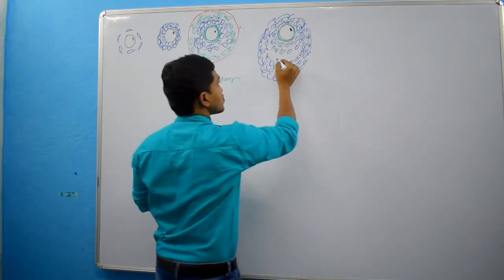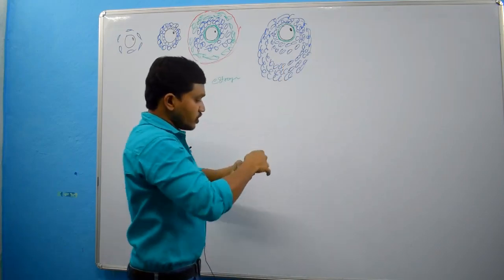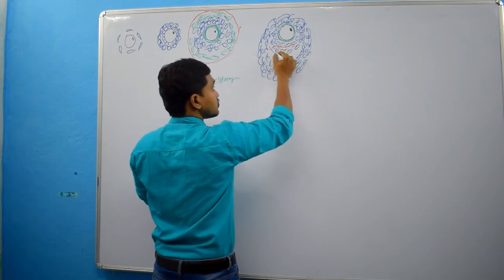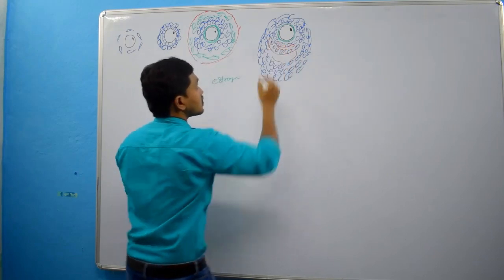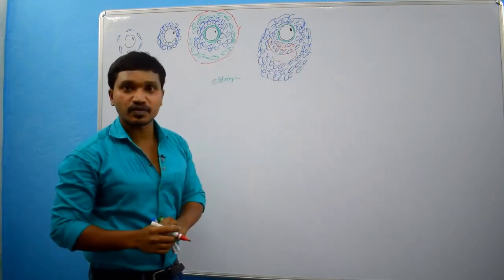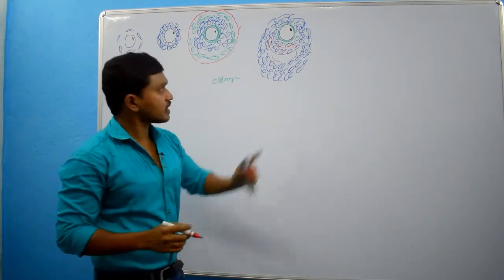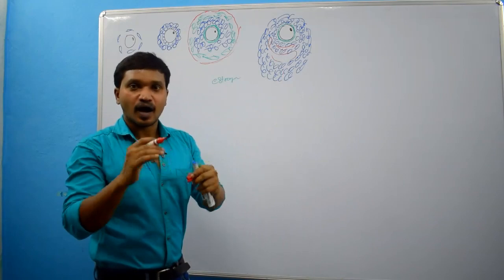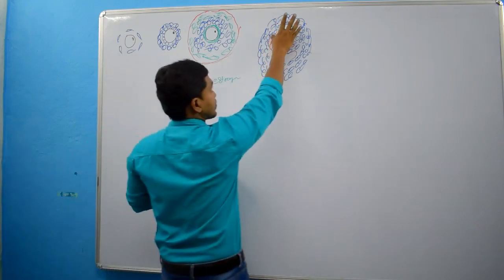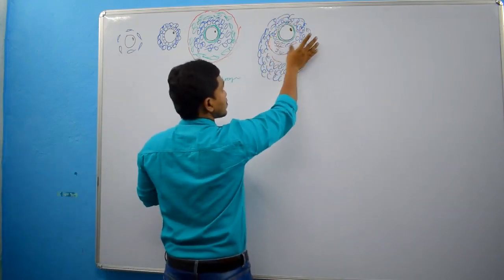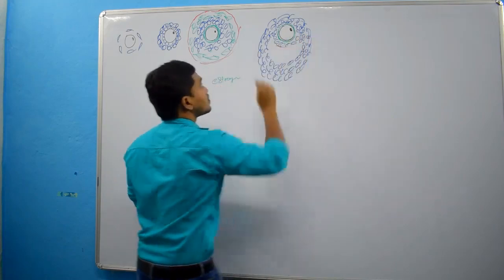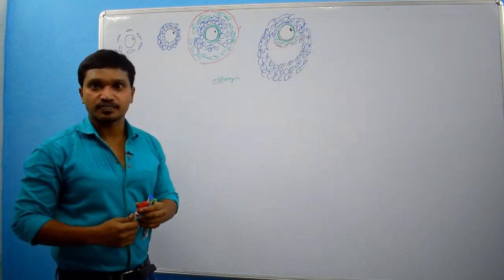Right? See here, some fluid filled spaces are formed. Fluid filled spaces are there in between the follicular cells. All these fluid filled spaces will unite and form a big cavity. This cavity, we call antrum or antrum folliculi, right?